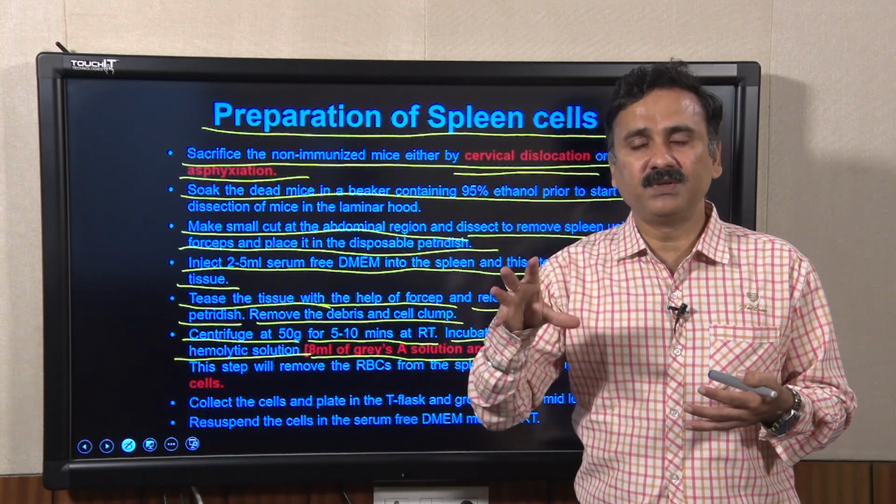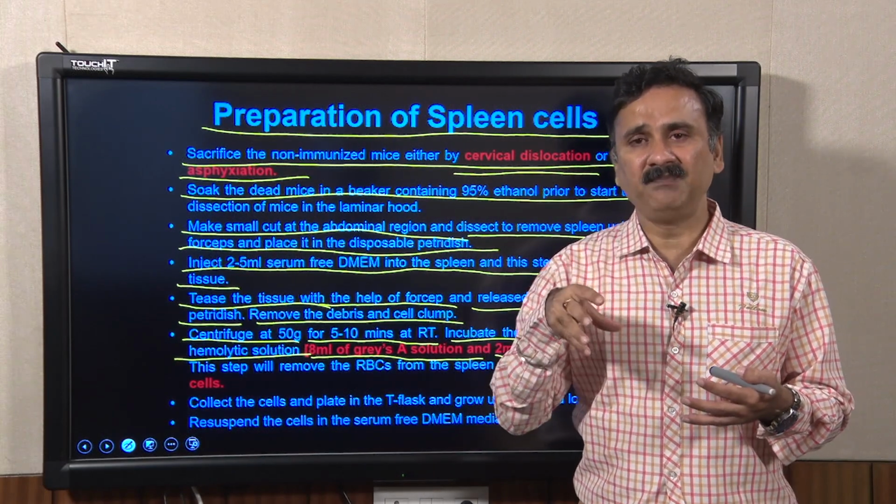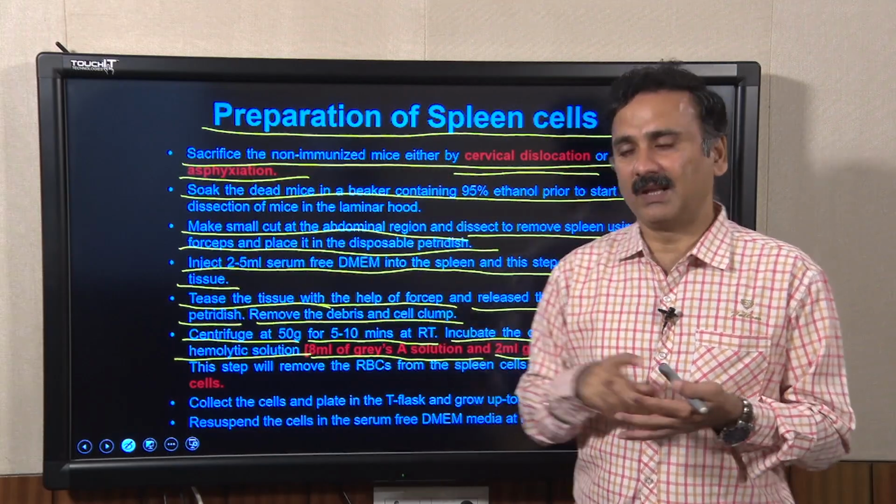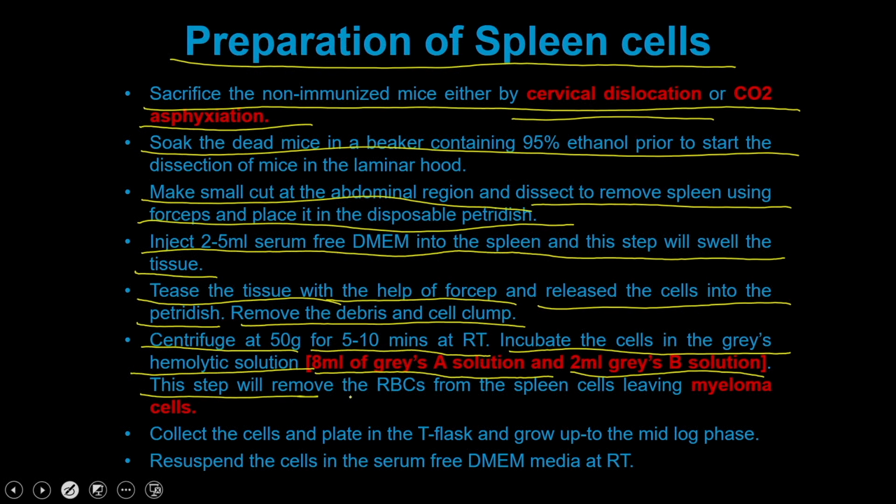It induces hemolysis in the system without affecting the spleen cells. So, this step removes the RBCs from the cells.